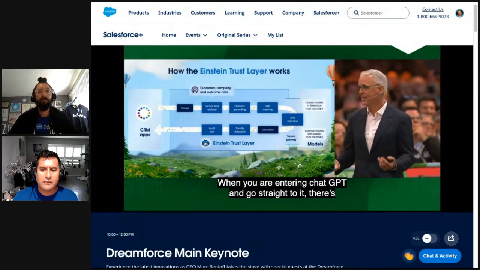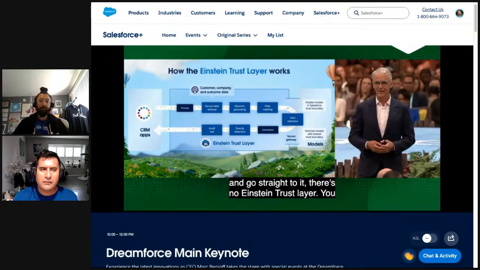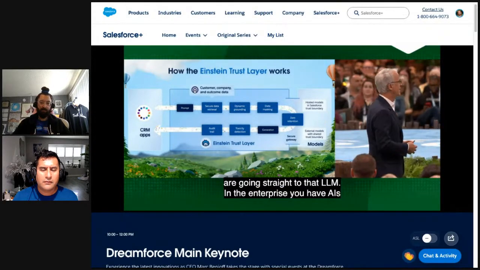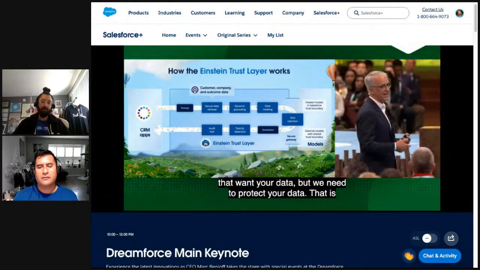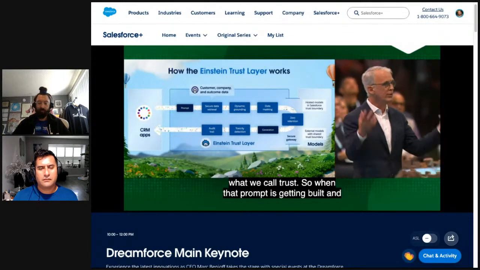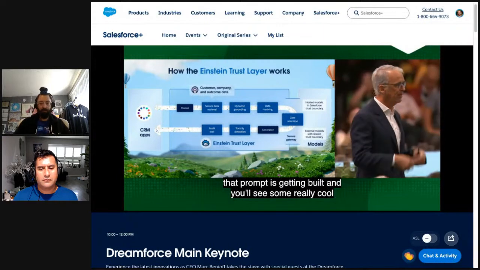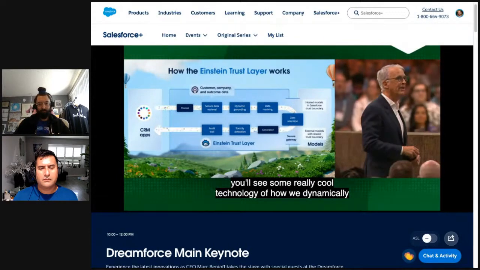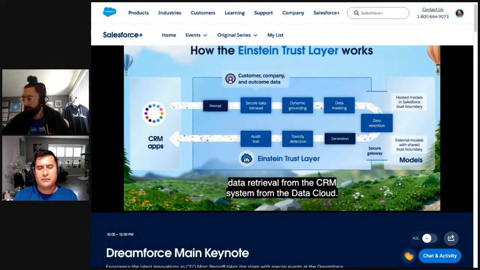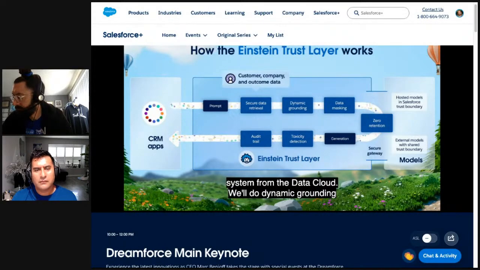Well, in the enterprise, as Mark said, these AIs want your data, but we need to protect your data. That is what we call trust. And so when that prompt is getting built, and you'll see some really cool technology of how we dynamically do that, we'll do the secure data retrieval from the CRM system, from the data cloud. We'll do dynamic grounding because we want those prompts to be really relevant at the point that you're using that LLM. But all that data doesn't go to the LLM.